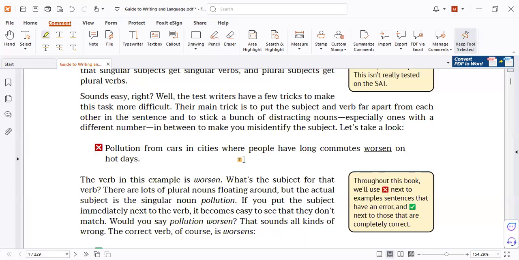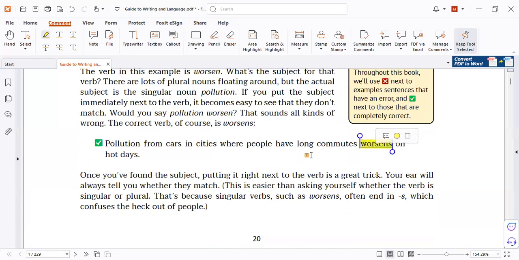we need to know what is the subject and verb in this sentence. Always ask yourself who or what did the action? Who or what worsened on hot days? So we must read. Pollution from cars in cities where people have long commutes worsen on hot days. So what worsens? The commutes, cities, cars, or what? The pollution. So the pollution here is singular. So the verb must be in agreement. So it must be worsens.